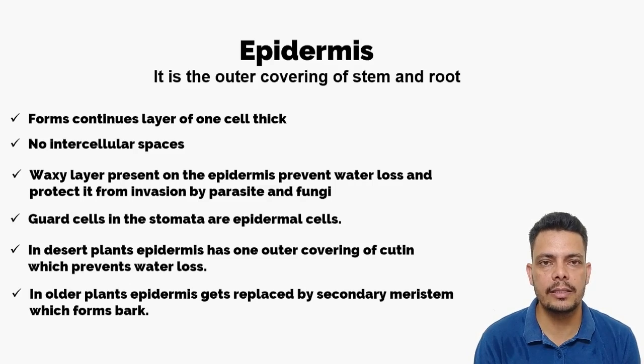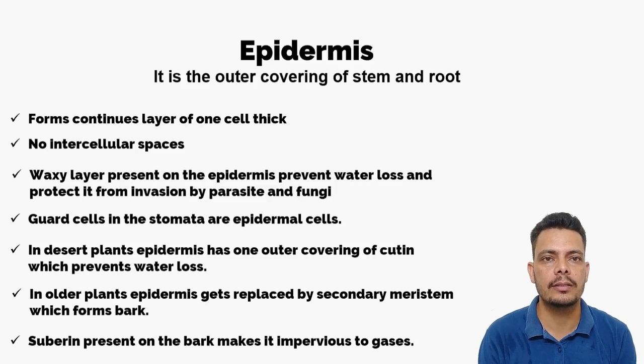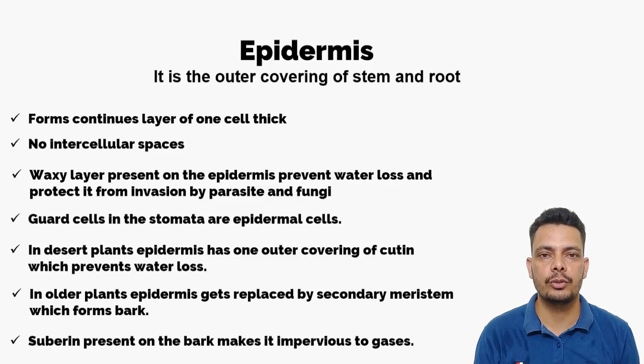There is a chemical called suberin present in the bark, which makes it impervious to gases. In the environment there are harmful gases, so they could get into the stem and other parts of the plant. But the bark protects it because of the deposition of suberin, a chemical which stops gases from entering the stem. So I hope that you have understood plant tissue and the introduction of the tissues. Thank you very much.